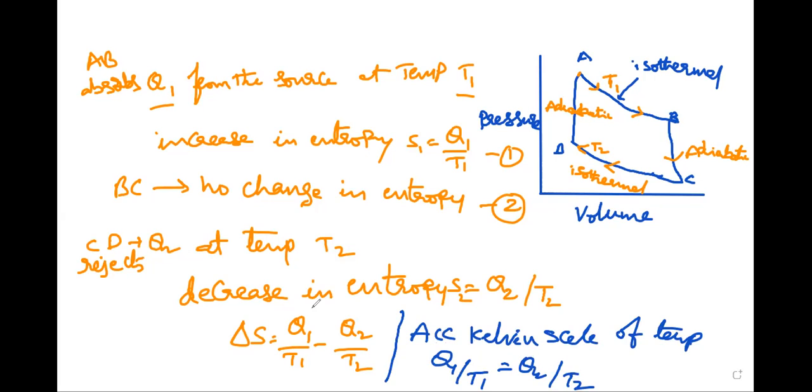So from this statement, Q1 by T1 minus Q2 by T2 is equal to 0. So that means delta S is equal to 0. The total change in entropy of the working substance in Carnot's reversible cycle is 0. So that is the change in entropy in a reversible cycle, that is 0.